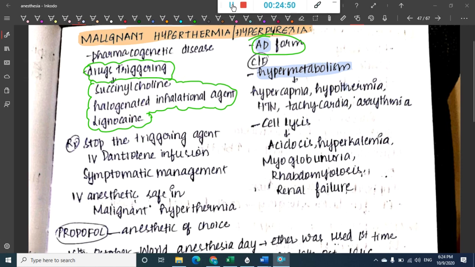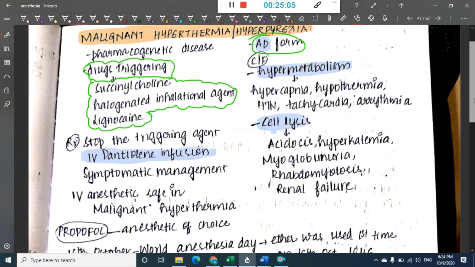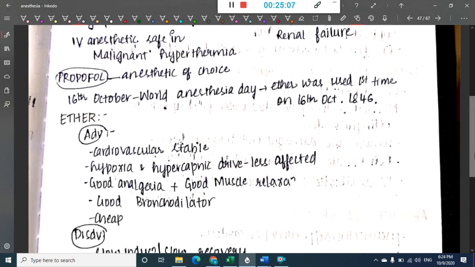Because of hypermetabolism, it causes hypertension, tachycardia and arrhythmias. Okay, how are you going to treat the disease? The treatment of disease is simple. You should give IV dantrolene infusion. Okay, so this is about malignant hyperthermia.